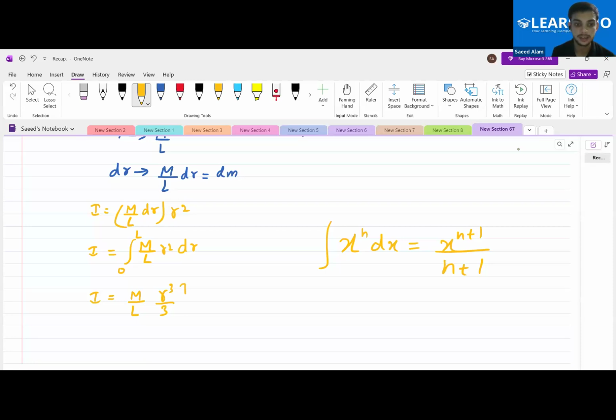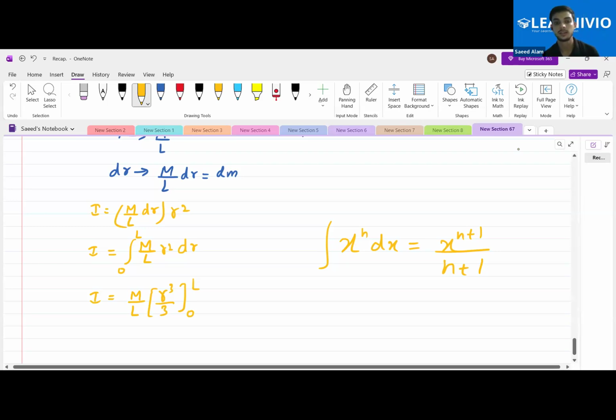Okay, then place the limit from 0 to L. Just place the limits in it and then calculate it, integrate it, and then calculate the answer. Yes, everyone calculate it and then let me know.